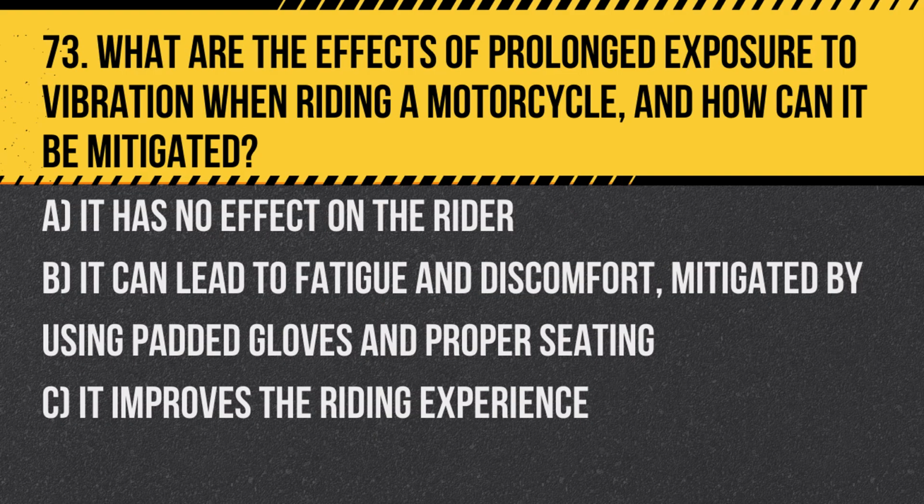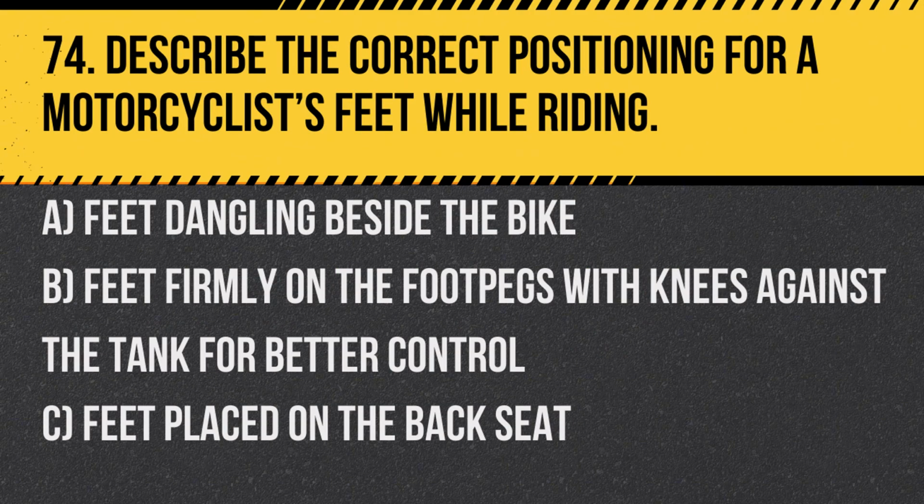What are the effects of prolonged exposure to vibration when riding a motorcycle, and how can it be mitigated? A. It has no effect on the rider. B. It can lead to fatigue and discomfort, mitigated by using padded gloves and proper seating. C. It improves the riding experience. Answer: B. It can lead to fatigue and discomfort, mitigated by using padded gloves and proper seating to absorb vibration and reduce strain. Question 74.